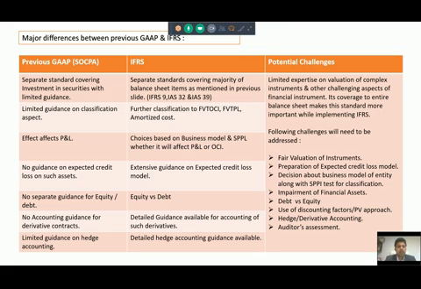But when the entity is holding the equity investment with a long-term strategic view, then a separate FVT OCI option is given to that company, whether the company wants to follow that option or not. If the company wants to follow the FVT OCI option, then of course the fair value changes will go to the OCI part and it will not affect the EPS, because anyway investors are not interested in fair value gain or loss because the company is holding the equity investment from the long-term perspective.